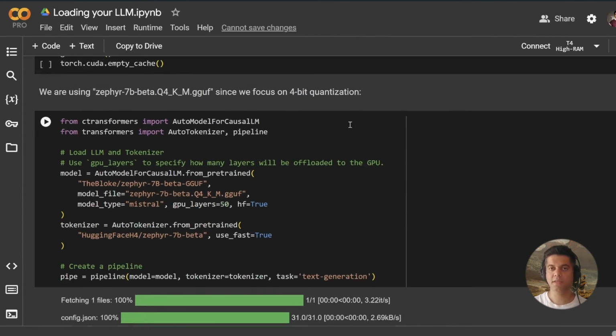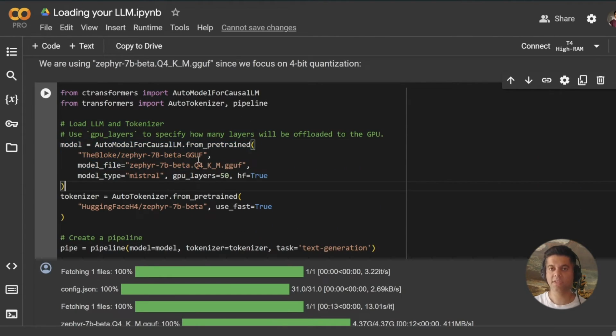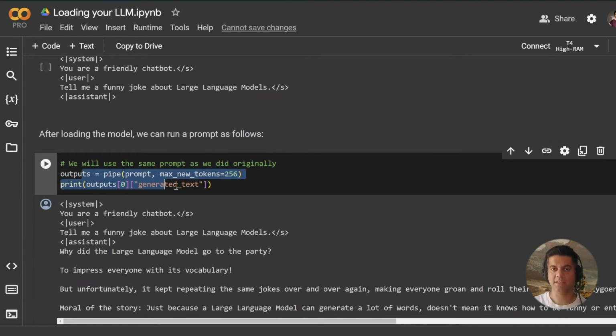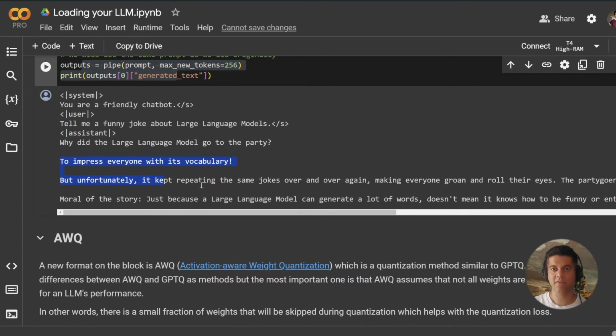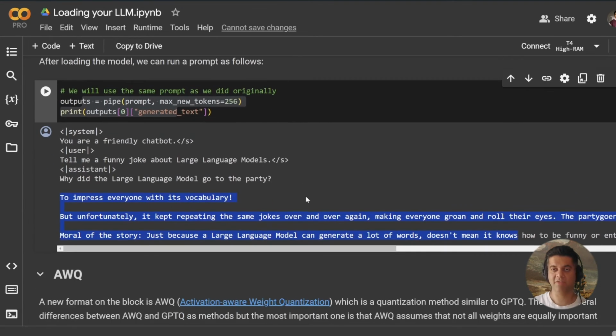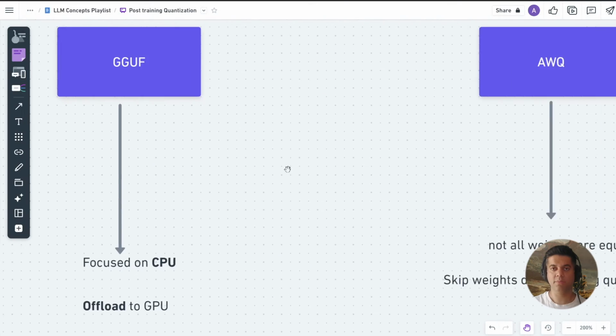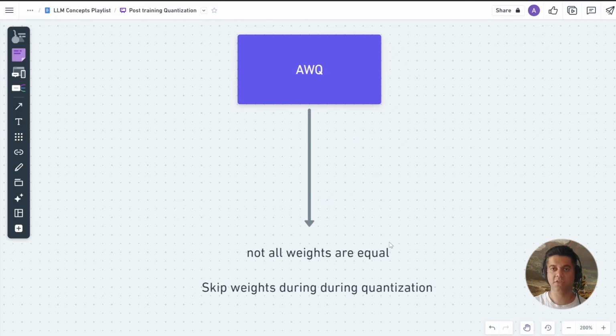In the code example that you see, we load the GGUF version of the Zephyr 7B, then we do the usual stuff, creating the tokenizer, pipeline, and the prompt, and we finally run it. As you can see, this generates way more relevant text than the previous technique. And even though 250 tokens have been specified for both, this one uses all these tokens in a much better way. AWQ. A new format on the block is AWQ, which is Activation Aware Weight Quantization, which is a quantization